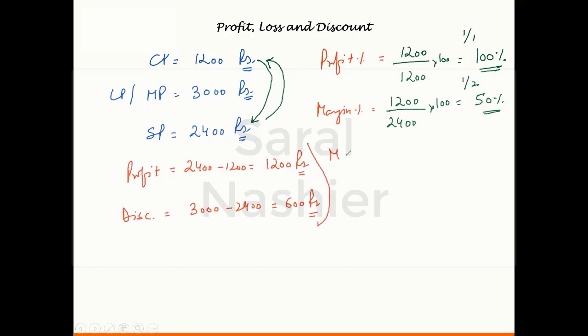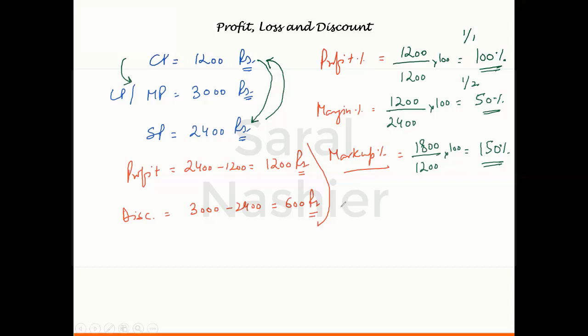The third percentage is markup percentage. So what is the markup percentage here? We have discussed markup is the increase in price. So 1200 has made 3000. So the increase is 1800 on a base of 1200. This gives you 150%. So this 150% is the markup percentage, right? So by what percentage MP is more than CP, that is called the markup percentage.